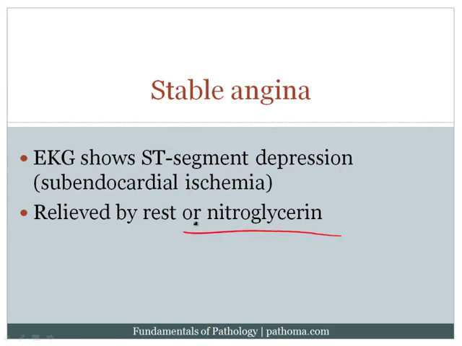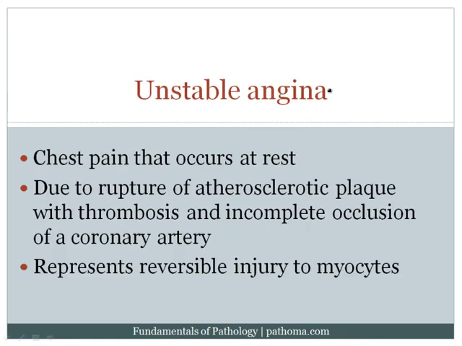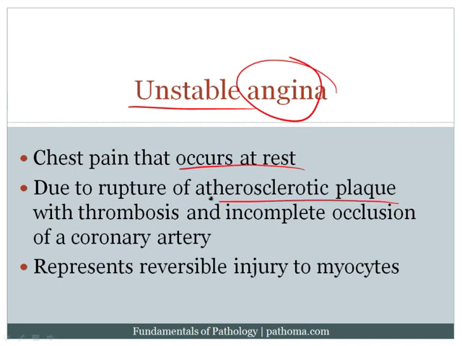Remember that nitroglycerin has the ability to vasodilate both arteries and veins. Its major mechanism of action is the vasodilation of veins, which would then decrease the amount of blood that's returning to the heart, and so then you would decrease the preload on the heart, which would then decrease the stress on the myocardium of the heart. Unstable angina is chest pain that's reversible, but it's unstable, i.e. it occurs at rest, and this is due to rupture of the atherosclerotic plaque with thrombosis, but an incomplete occlusion of a coronary artery, high yield, incomplete occlusion.